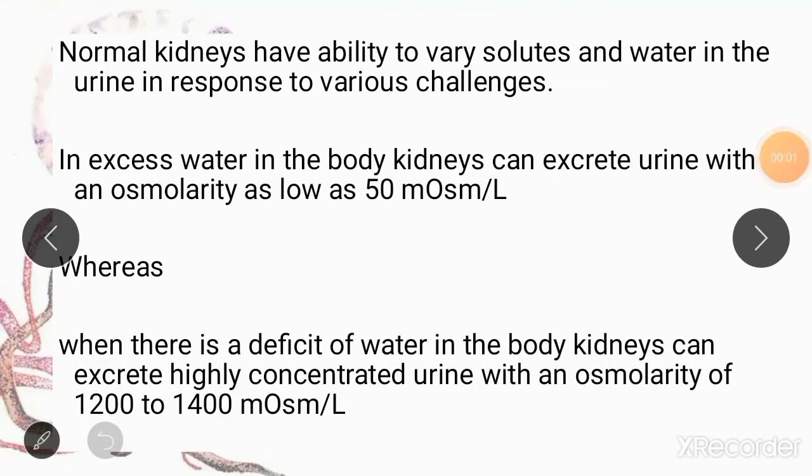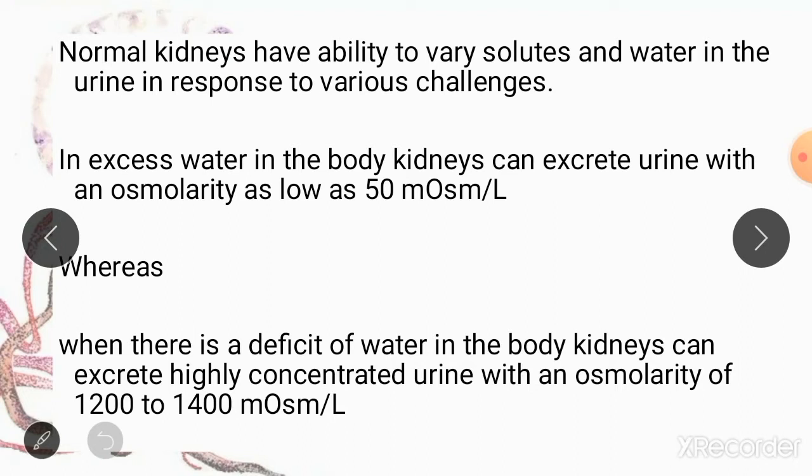So what you need to understand is that your kidney has an ability to produce either very dilute urine or very concentrated urine depending upon the need of your body. So what determines the concentration of urine is actually the concentration of your extracellular fluid. Now let me explain this point.